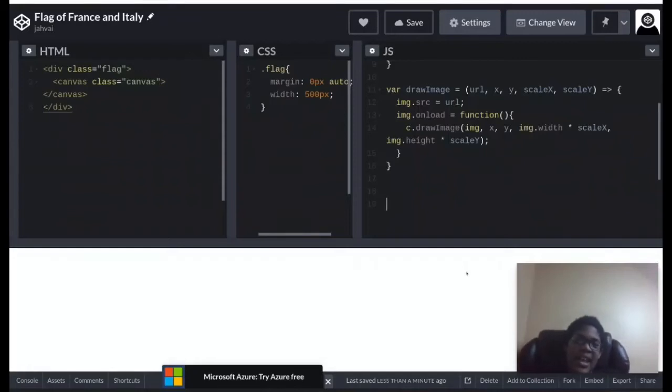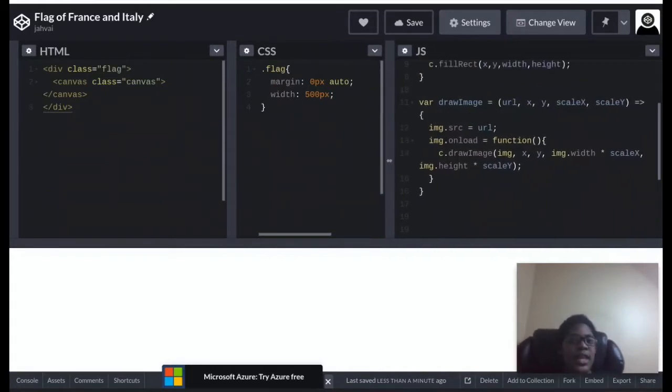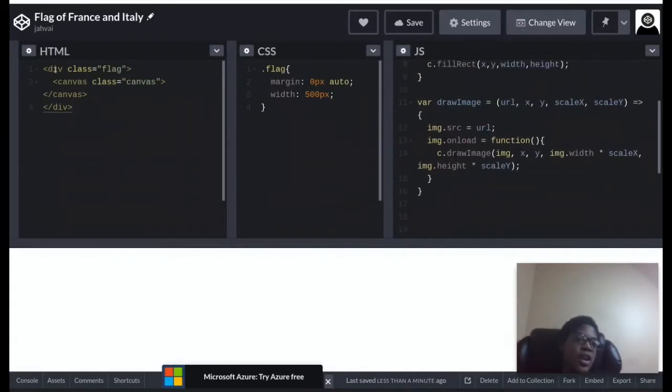Hello. Today what we'll be doing is the flag of France and Italy. So again, we got the same thing as last time, all of the things. We got the canvas. Then we got the flag thing just so we can make it automatically go into the middle.